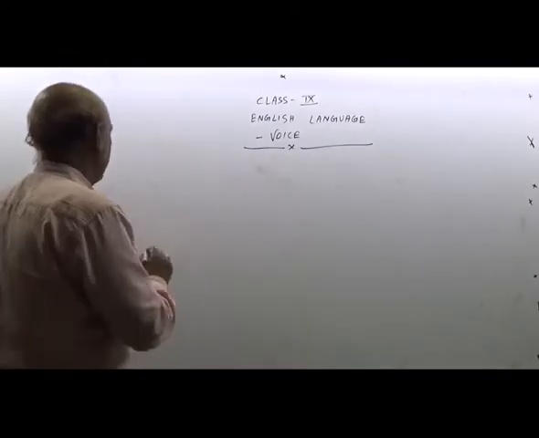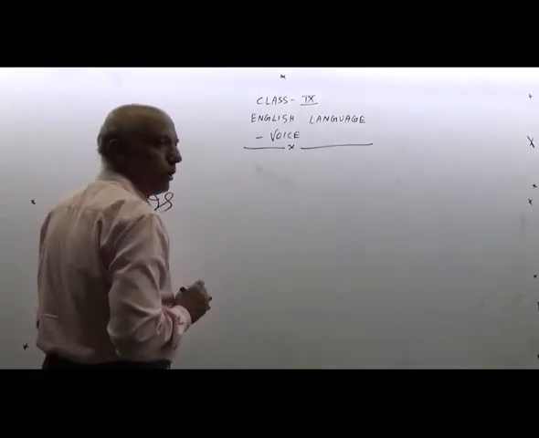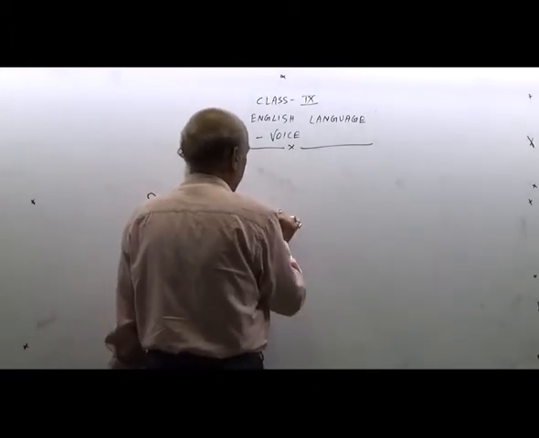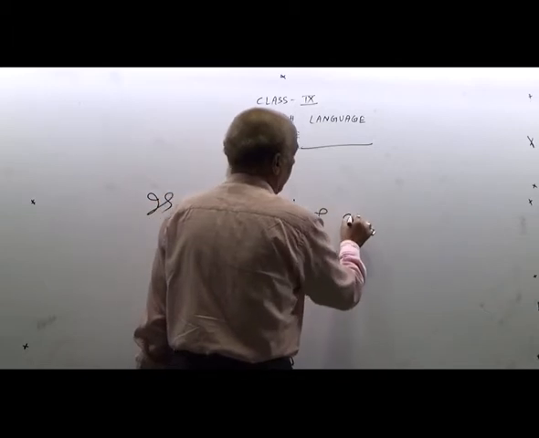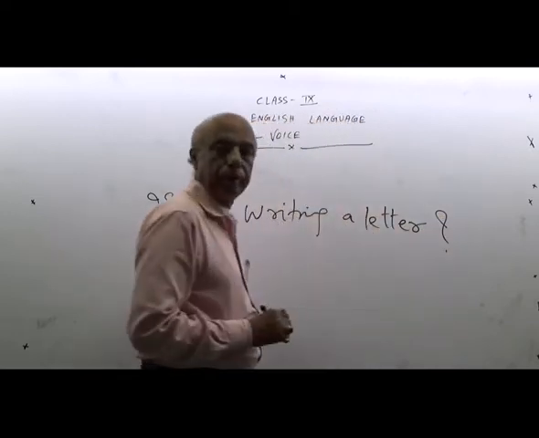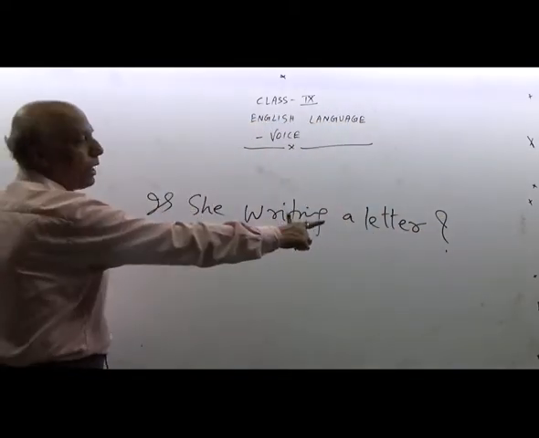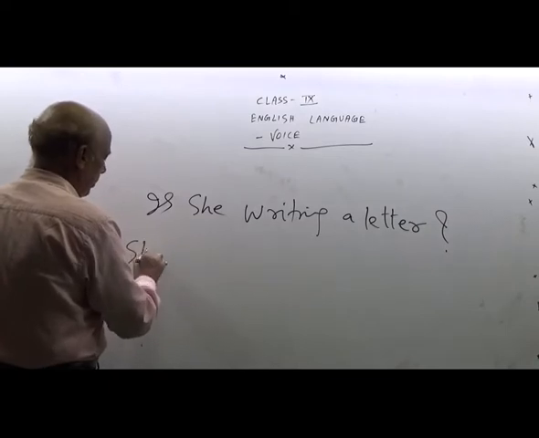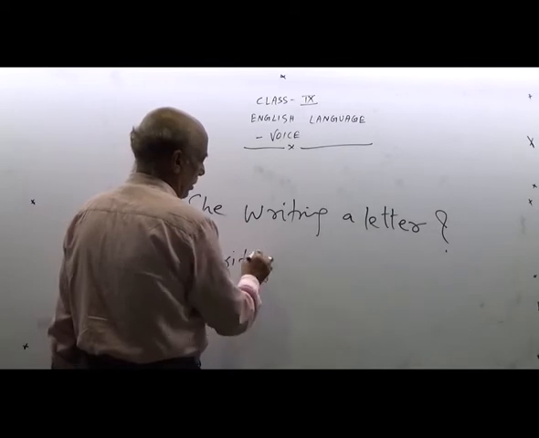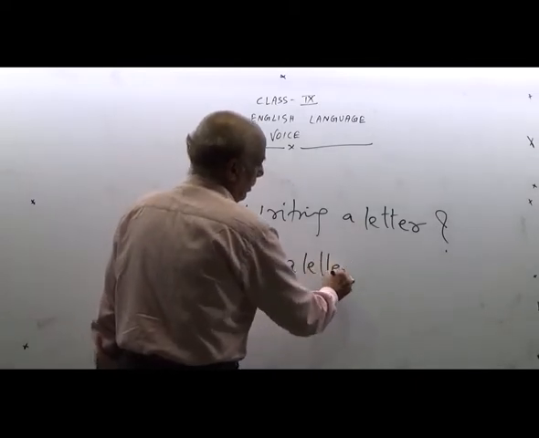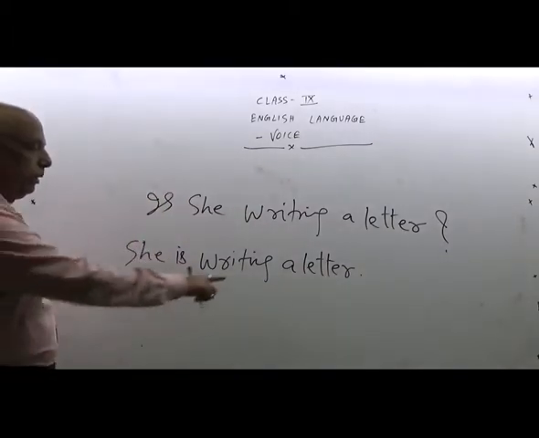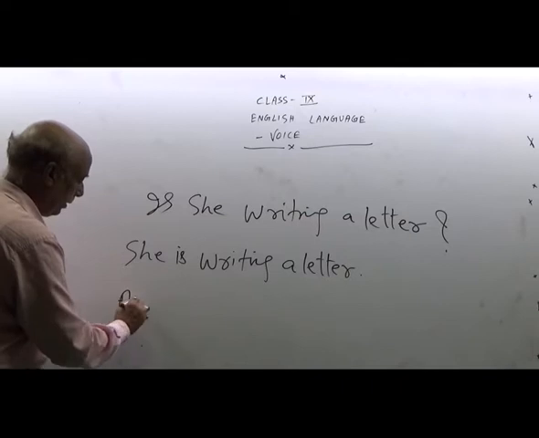As for example, next is: she is writing a letter. Is she writing a letter? Interrogative. She is writing a letter. Passive: A letter is being written by her.